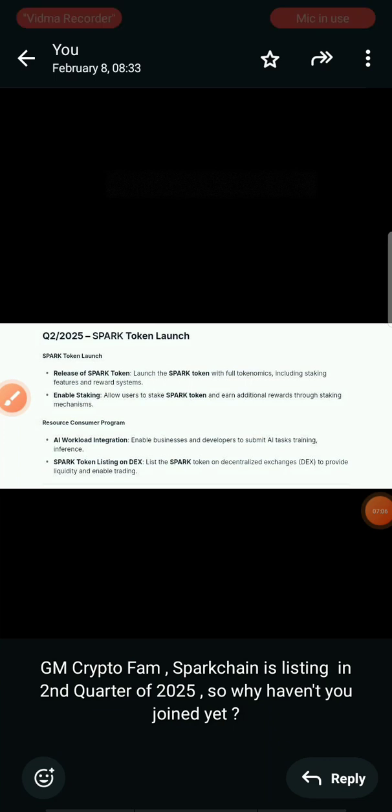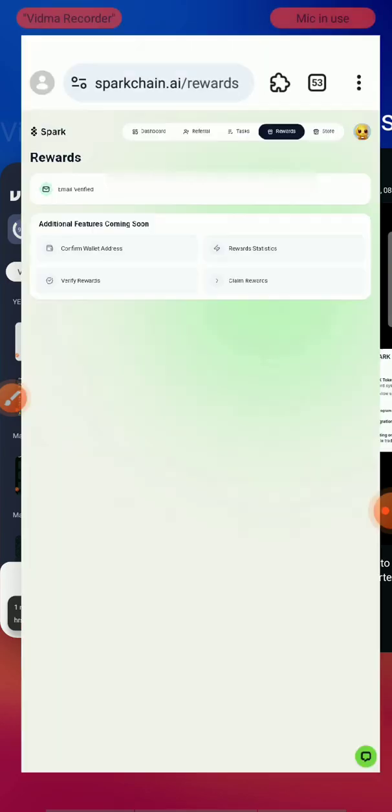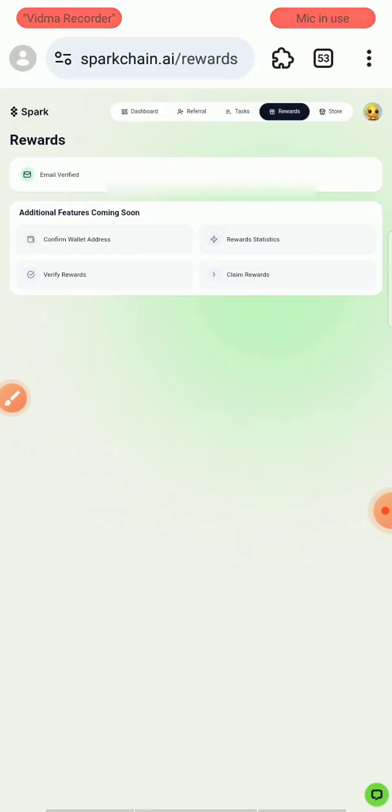So that's basically what you need to know. That's basically what you need to know about the project. The project is actually going to do well. This is their roadmap. So you can actually do this. You can earn more by using multiple devices. Like I said, that's one of the best ways.